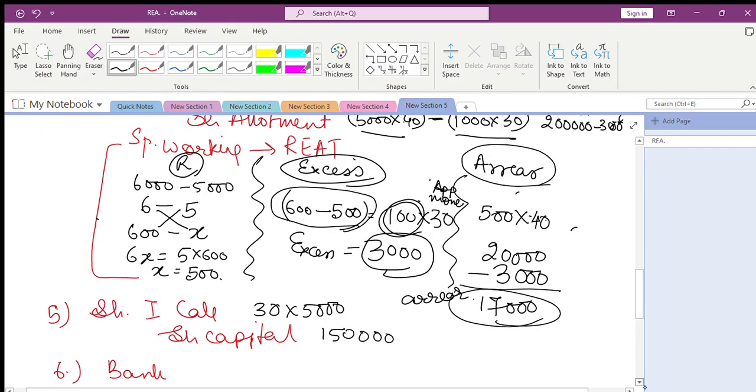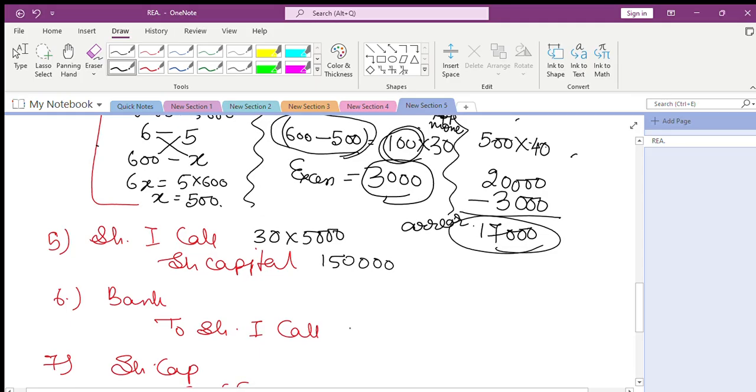Now, what is the amount received by us? Out of 1,50,000, we have given 500 shares to this person who has not given us 30 rupees. Neither has he given allotment, nor this stage. So calls in arrear gets debited with amount not received.